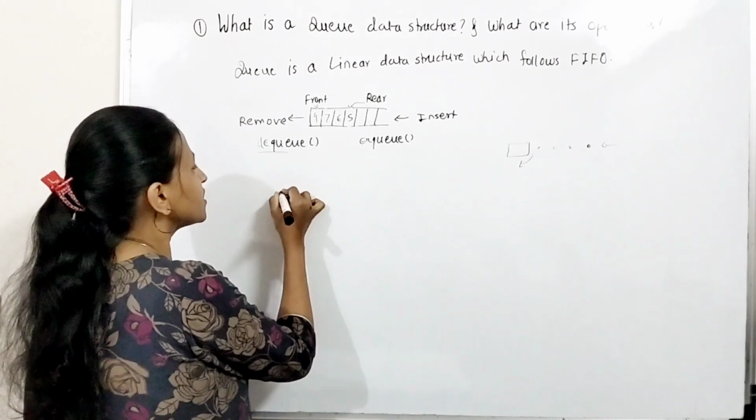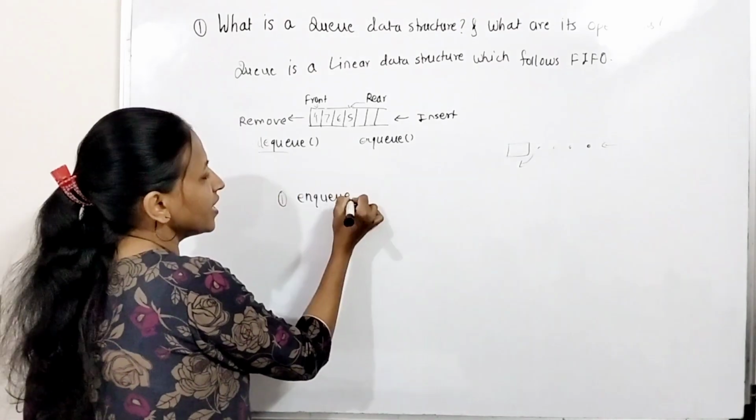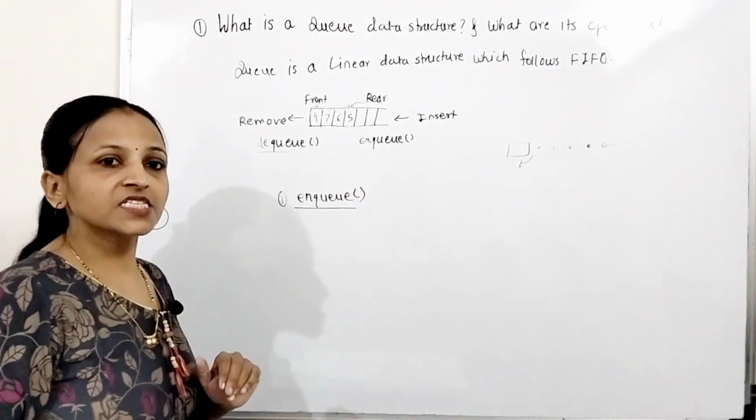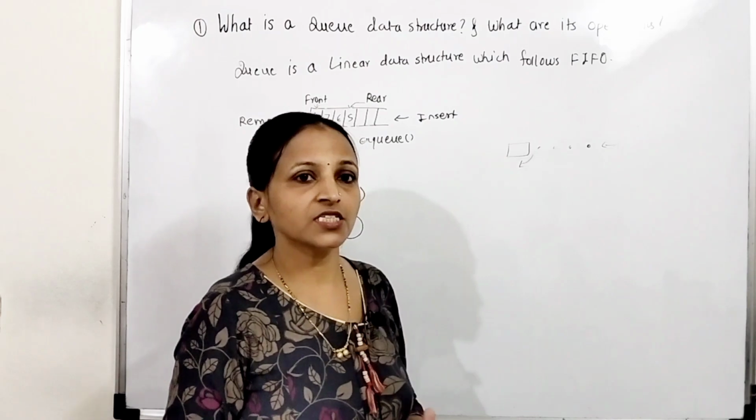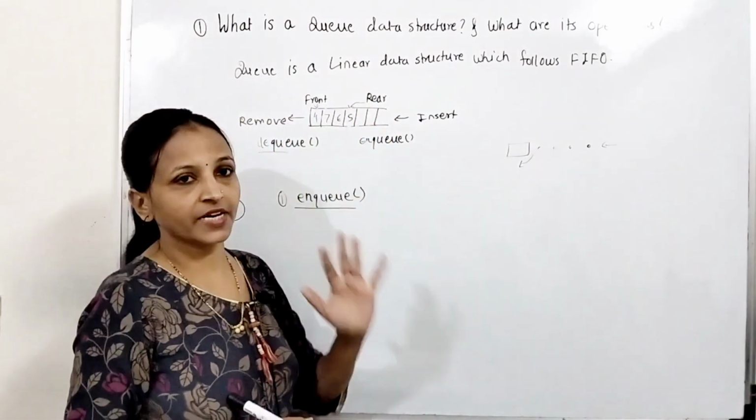Getting? The first operation is enqueue. Enqueue operation means just inserting an element into the queue. You can insert an element only through the rear end.